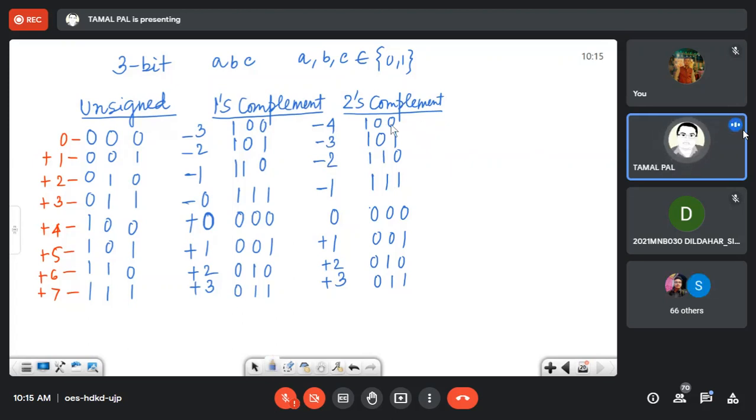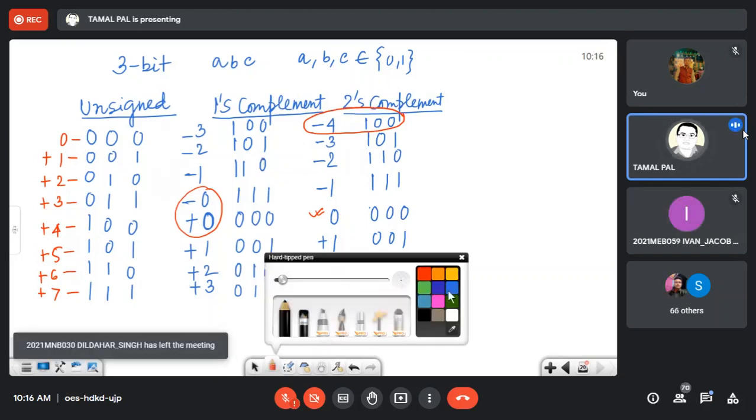So 4 will not be the same, but it will exceed that definition, I think. It will make it a 4-bit representation, not confined within 3 bits. Okay. So that's why, as a result, you are stopping 2 zeros here. You are sticking to 1 0. As a result, you are getting one more number within this range. So this is the major advantage of 2's complement over 1's complement, and some people may also get confused